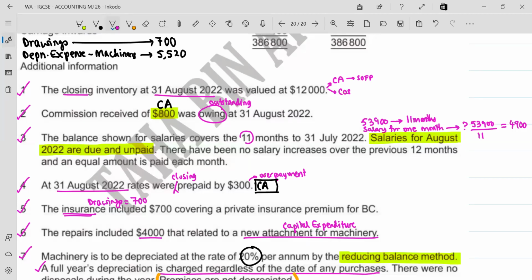Can I say it's my current liability? All of you, can I say that this is my current liability? Is it or is it not? Sir, next year pay करेंगे. पे जब भी करें, doesn't matter. इस साल से रिलेट करते हैं.